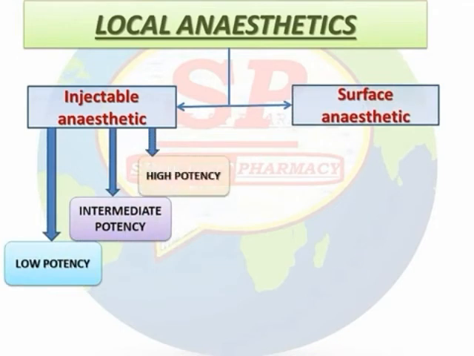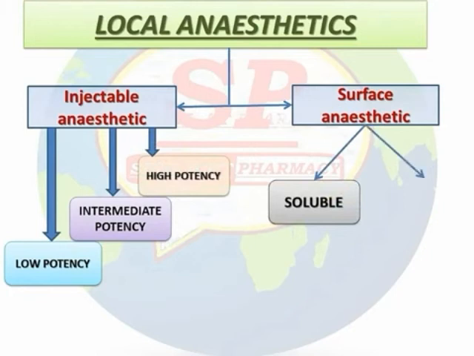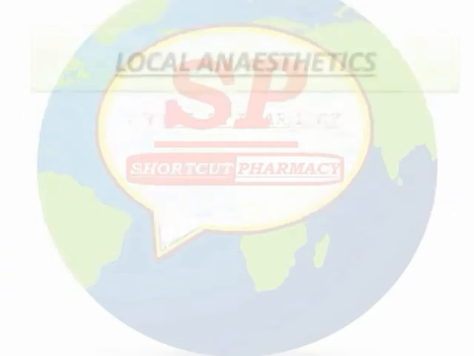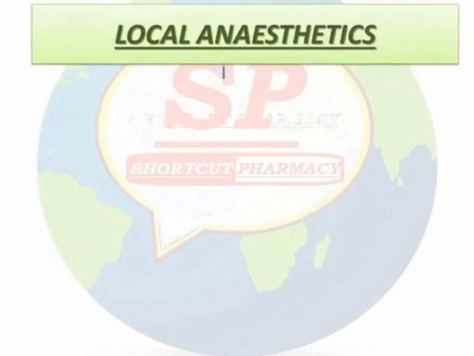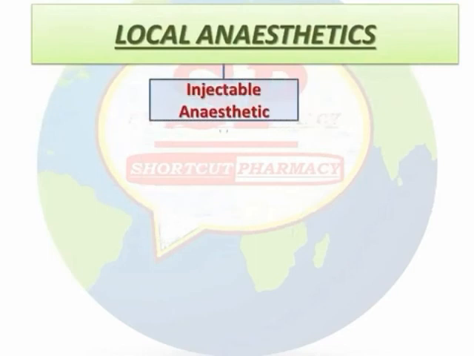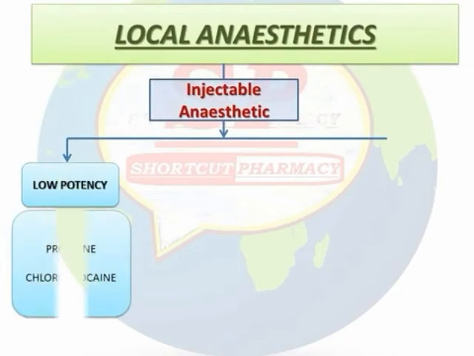So next we see the toxicities of local anesthetics. The first toxicity is neurotoxicity, and the local anesthetic which is more neurotoxic than others is chloroprocaine. The next toxicity is cardiovascular toxicity, and the local anesthetic with maximum cardiotoxicity is bupivacaine.